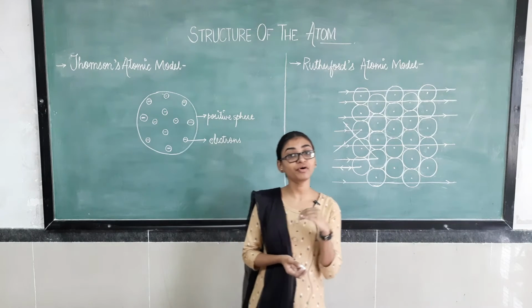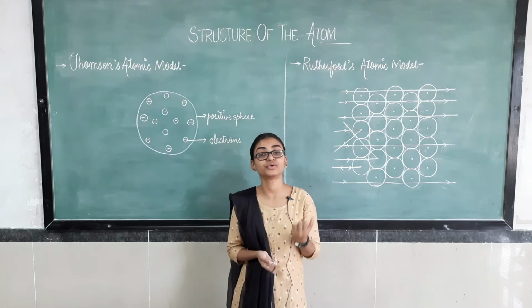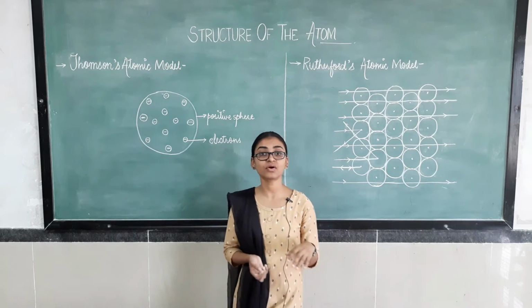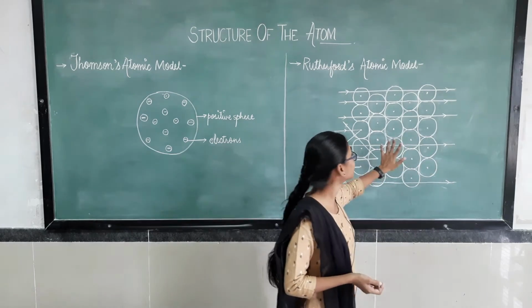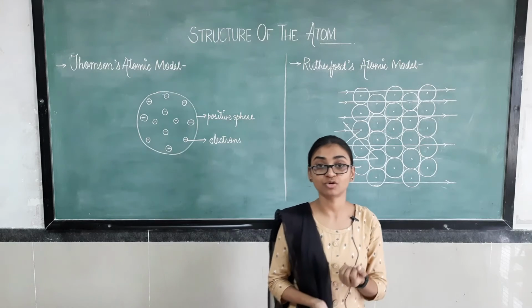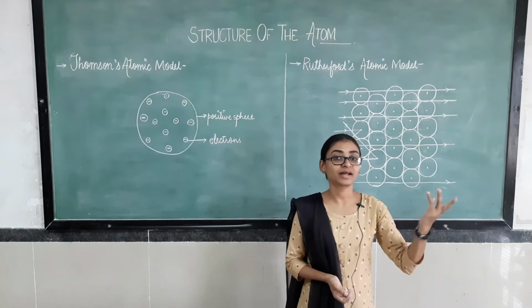According to this model, we are going to see how electrons are arranged and what the basic structure of the atom is. From here the basic structure was derived.